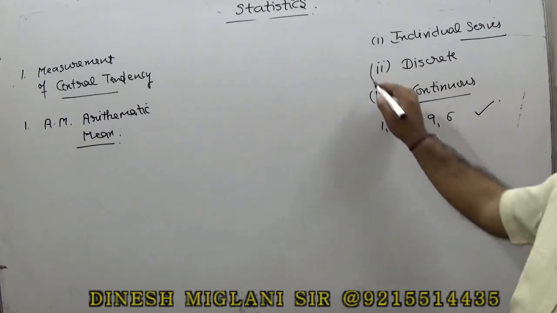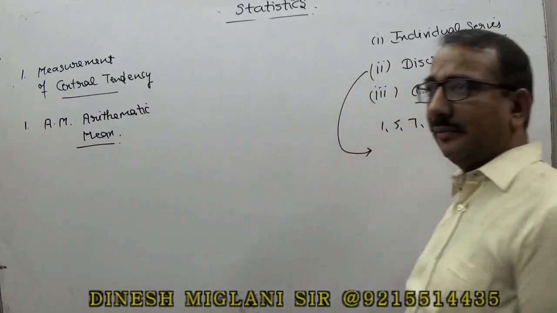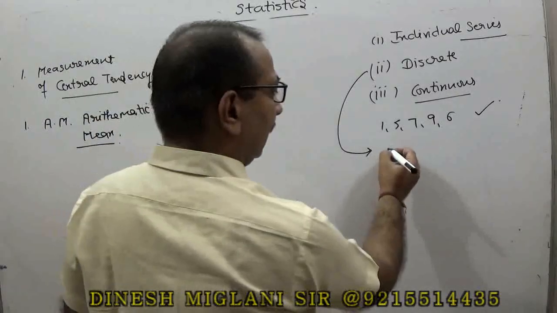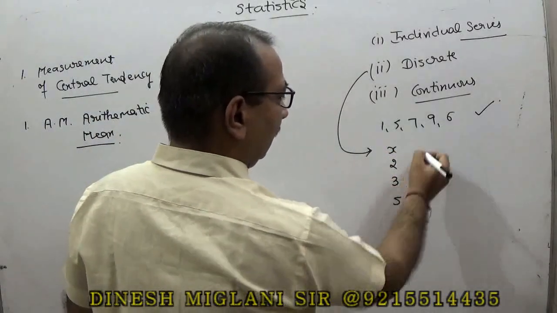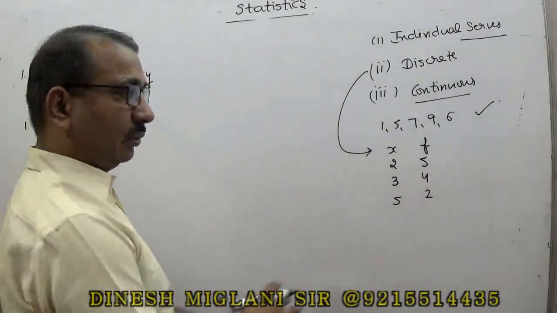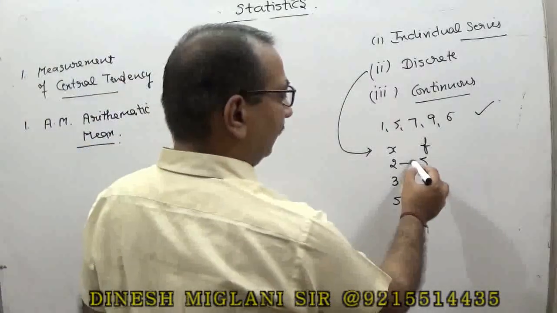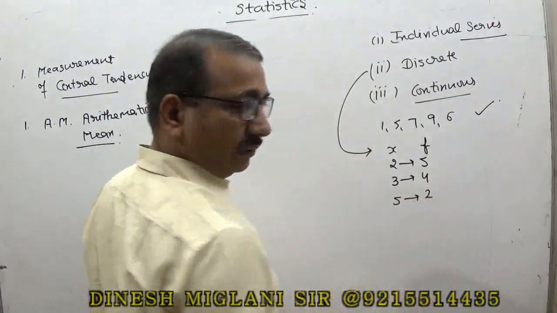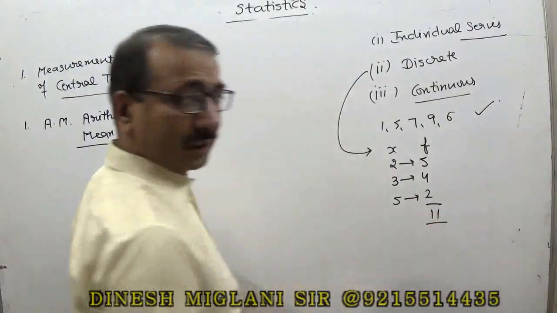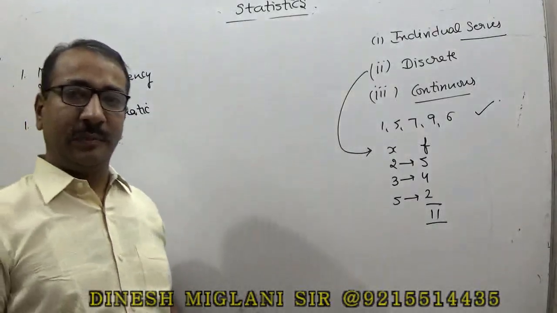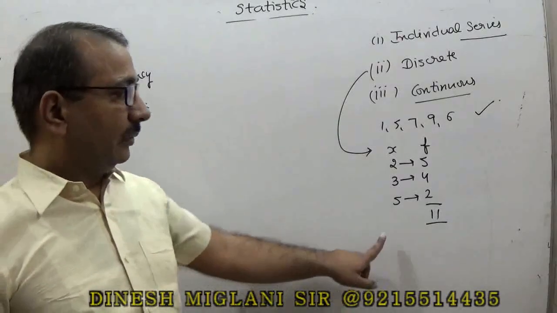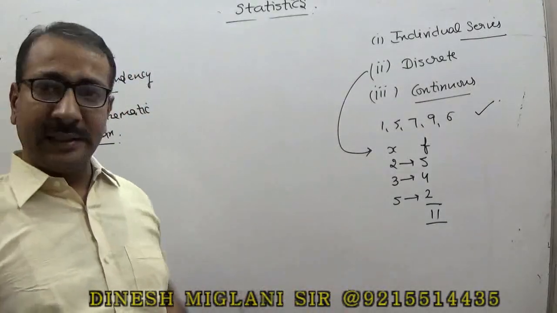Second is discrete series. Discrete series means where the frequency of the data is given. For example, this is x: 2, 3, 5, and the frequency is given as 5, 4 and 2. Frequency means in the whole data 2 is there 5 times, 3 is there 4 times, 5 is there 2 times. It means I can say total terms are equal to 11. Where a term is repeated more than one time, we give that term in the frequency, right? So this is where data is given in the discrete series.